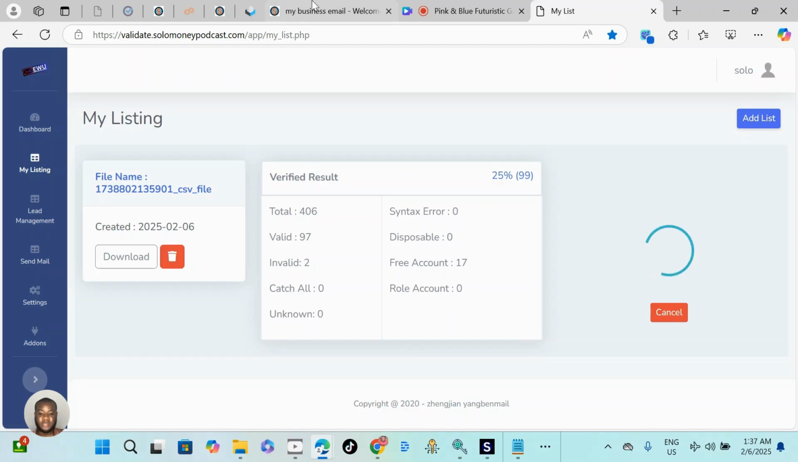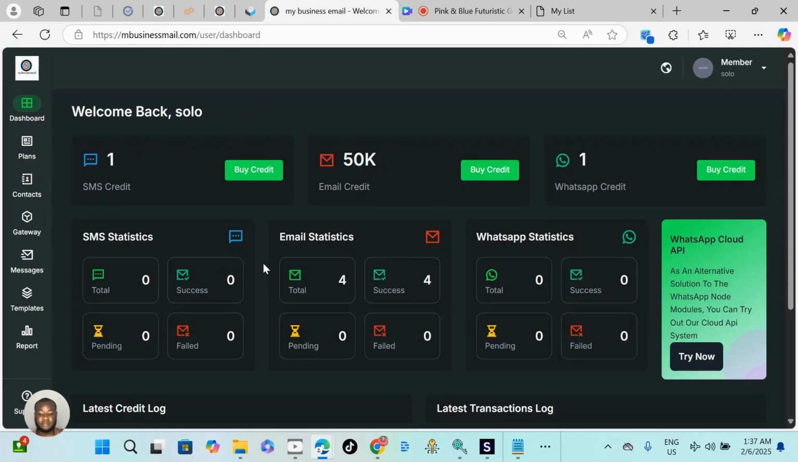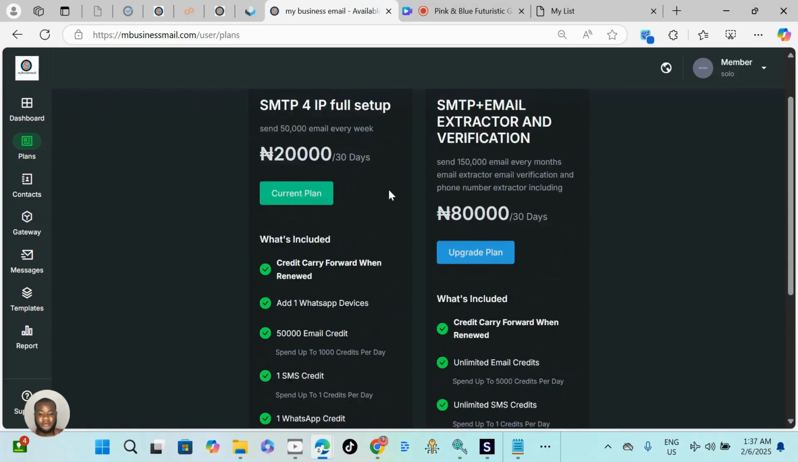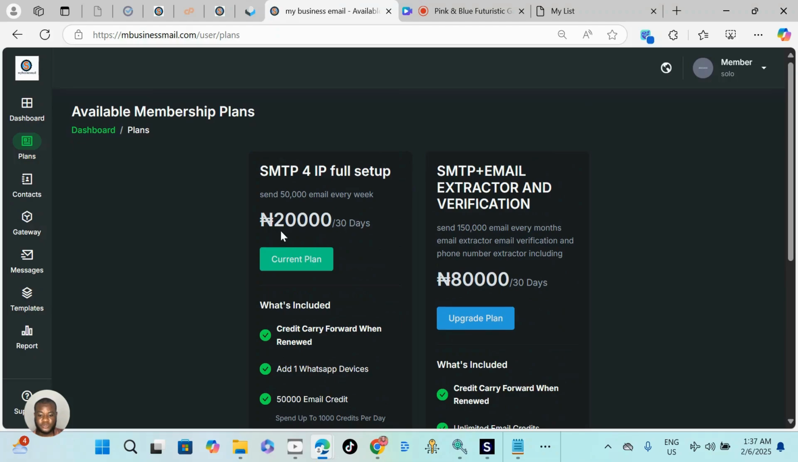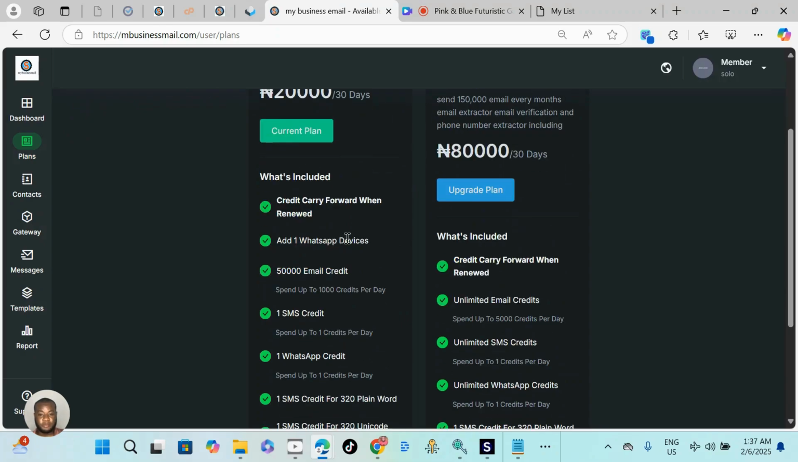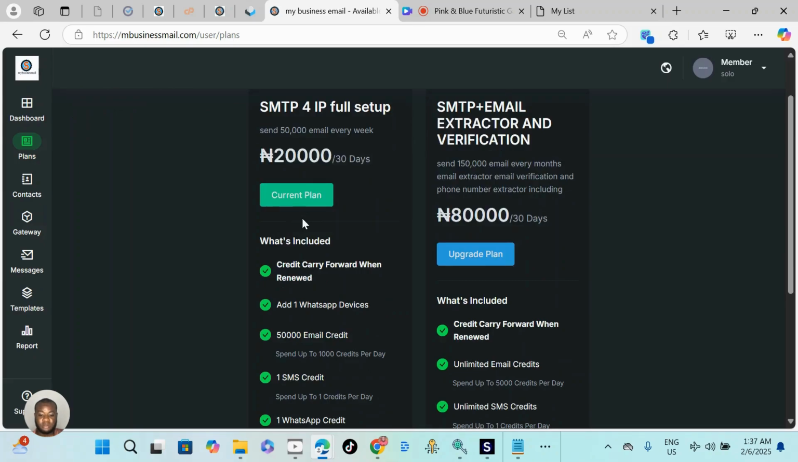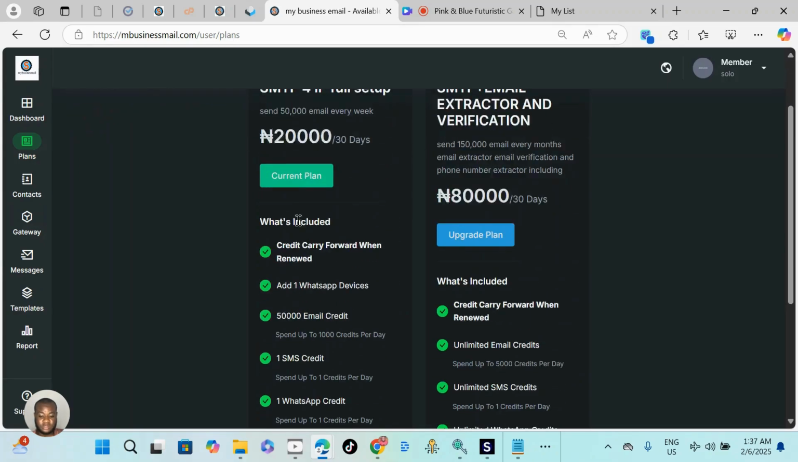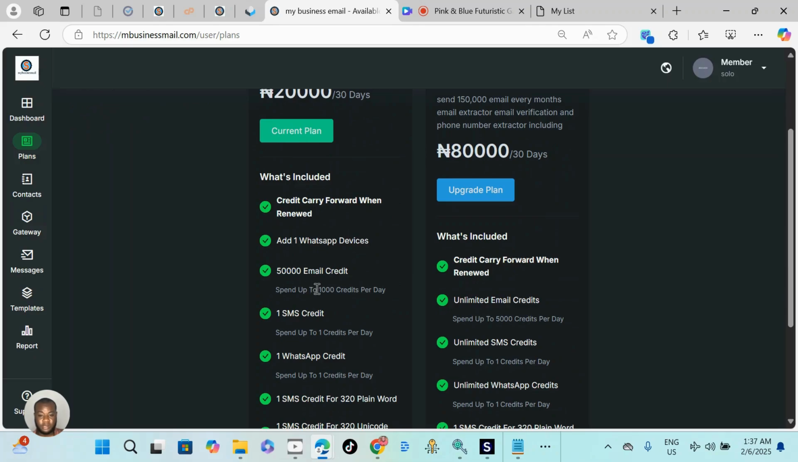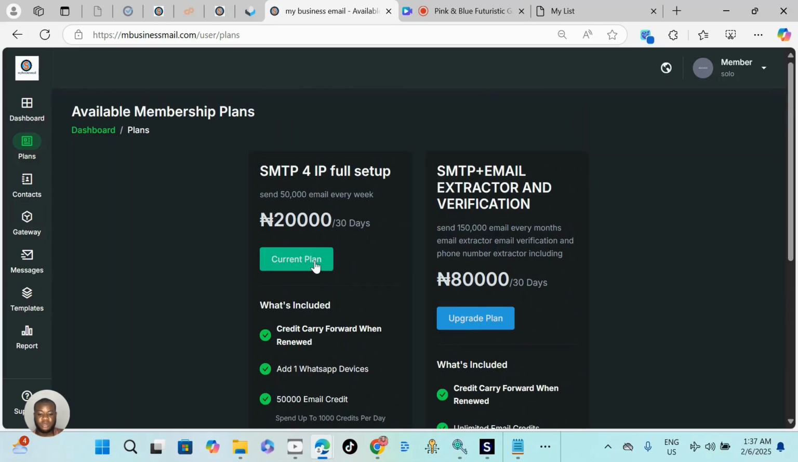Because when you purchase our email sender, let me take you to our plan to break this down for you. When I click purchase credit, we have two price plans here. 20,000 naira. This is a naira plan. You can pay with any currency, but it's in naira. With the 20,000 plan, you only get the email sender with a 1k daily limit. This 20,000 naira can only send 1,000 people messages every day.